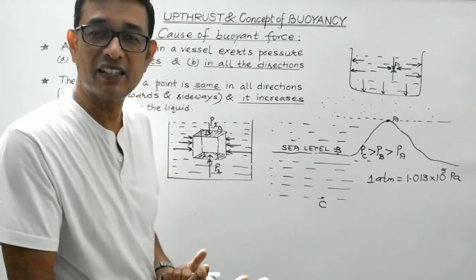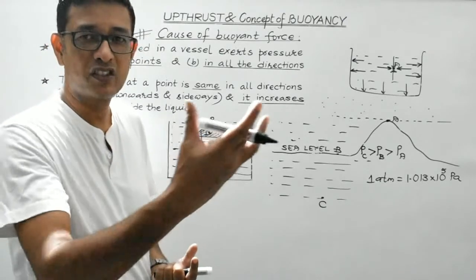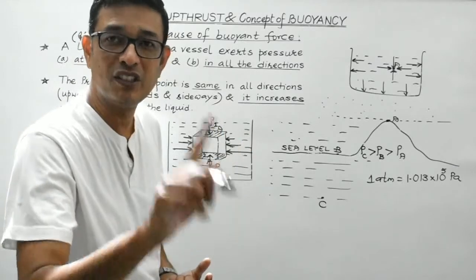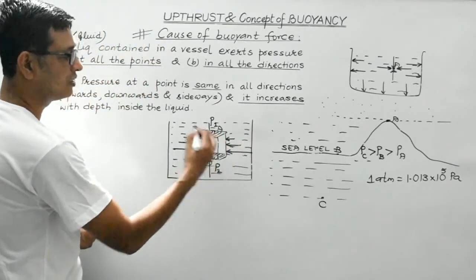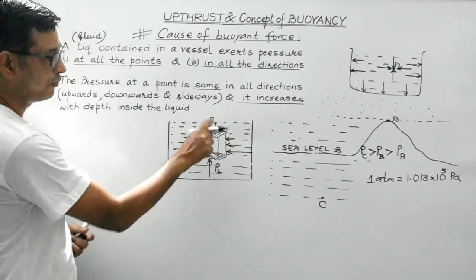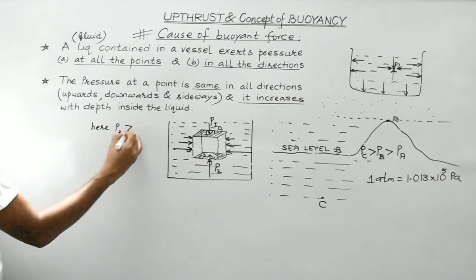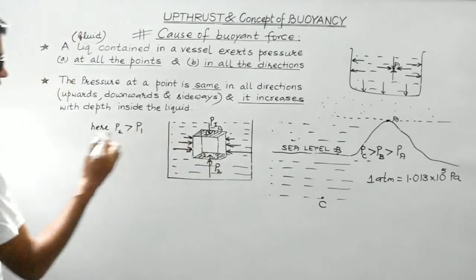Lesser the depth inside the liquid, less will be the pressure. And pressure is thrust per unit area. Thrust always acts normally to the surface, that is perpendicular to the surface, right? That is what I have indicated with this diagram. So here obviously P2 is greater than P1. Clear, students?